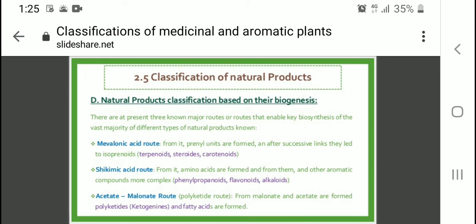means successive links, they lead to isoprenoids. So terpenoids, steroids and carotenoids are prepared with the help of the mevalonic acid route. Shikimic acid route means amino acids are formed and from them other aromatic compounds are formed, like phenylpropanoids, flavonoids and alkaloids, prepared by the shikimic acid route. Acetate malonate route, also known as the polyketide route, forms polyketides and fatty acids.